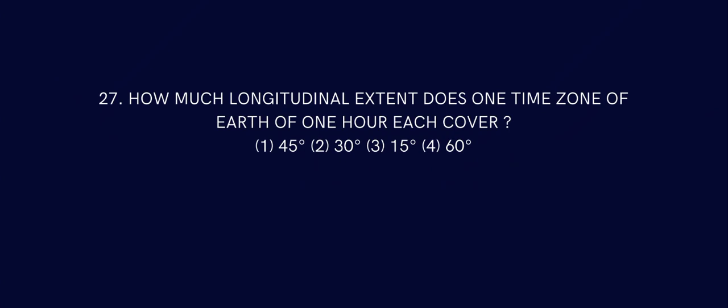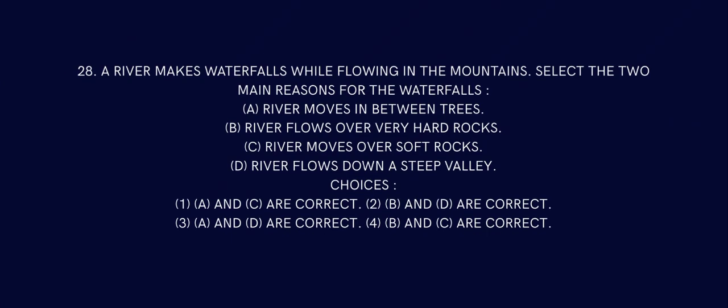Question number 27. How much longitudinal extent does one time zone of the earth of 1 hour cover? 15 degrees. Question number 28. A river makes a waterfall while flowing in the mountains. Select the two main reasons for the waterfalls. River moves in between trees. River flows over a hard rock. Yes, hard rock is the correct answer. Down a steep valley also. So the answer should be B and D. B and D is correct.